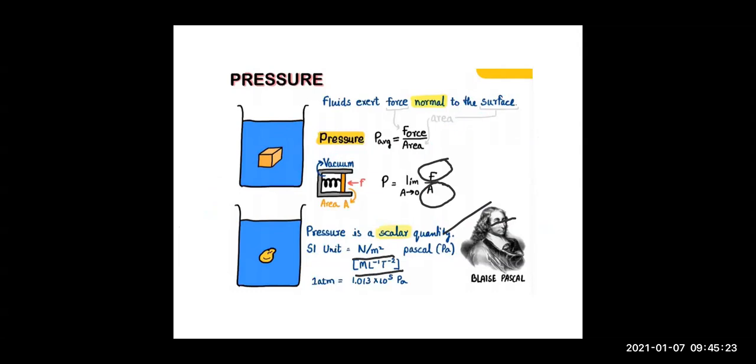Now, a very common unit of pressure, beta, which is used to measure the pressure of the atmosphere, is ATM. This is the pressure exerted by the atmosphere at sea level. So 1 atmosphere is equal to 1.013 into 10 to the power 5 Pascal. Very, very important value. You need to remember this value.